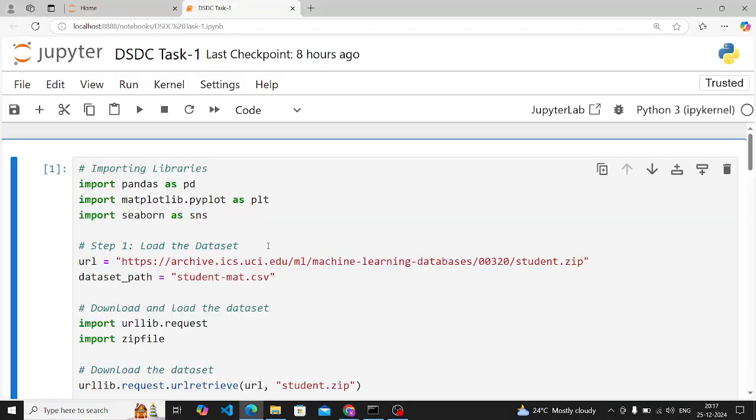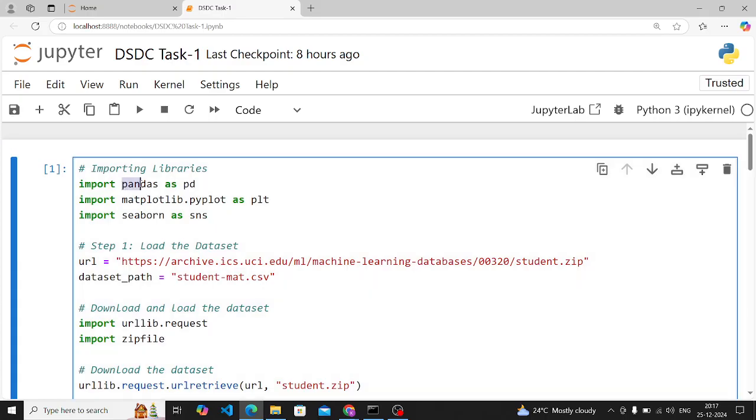Okay, so the first thing is to import all the necessary libraries. The first library I'm going to import is the pandas library. This is the basic library we have to import every time for doing data analysis tasks in a Jupyter notebook. Second comes the matplotlib.pyplot library. This is the library we use for visualization. Visualization means plotting different kinds of charts and plots, like scatter plots, bar plots, etc. For this we have to import this library.